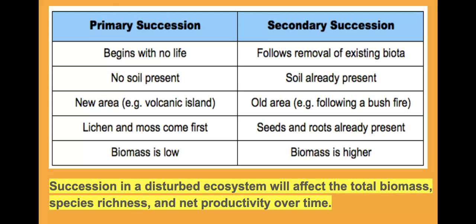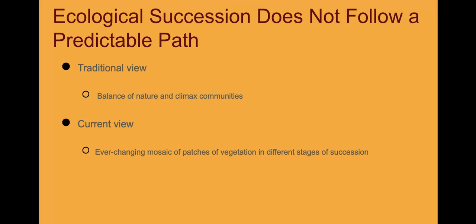Now, succession in a disturbed ecosystem, which is most of our ecosystems, is going to affect the total biomass, the species richness, and the productivity over time. So even if they recover, that doesn't guarantee that they will have the same biomass, richness and productivity. Okay, now this looks good in theory, but in reality, ecological succession is not as prescribed as I explained it.